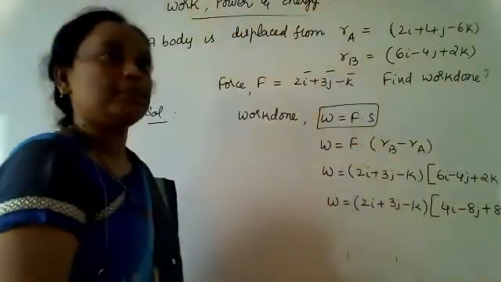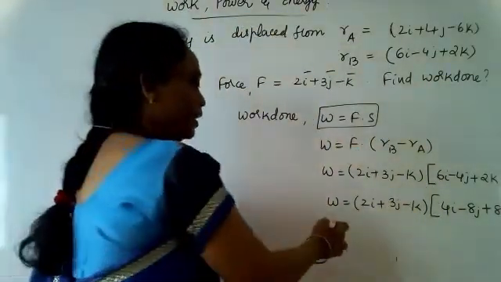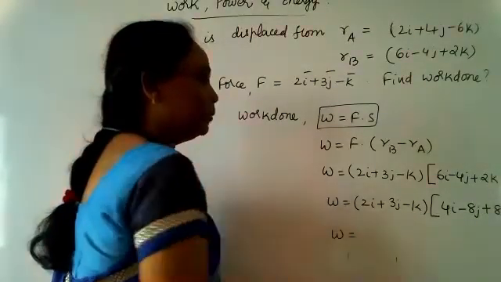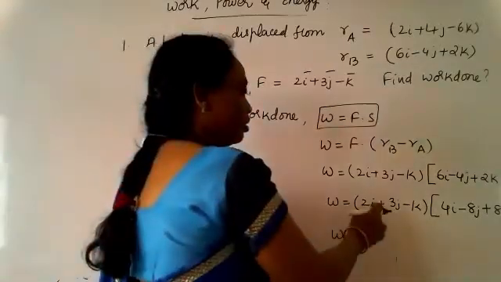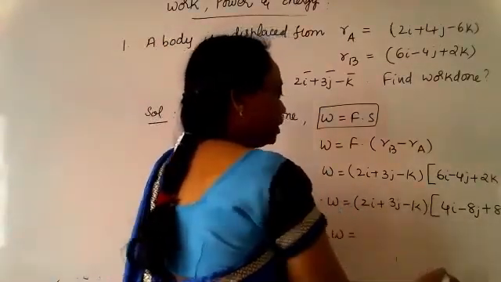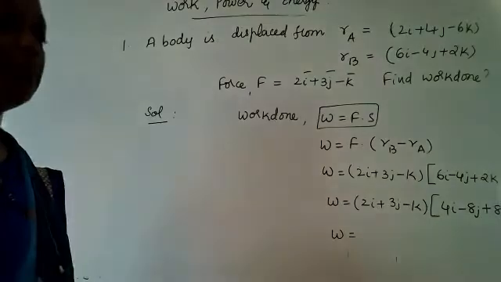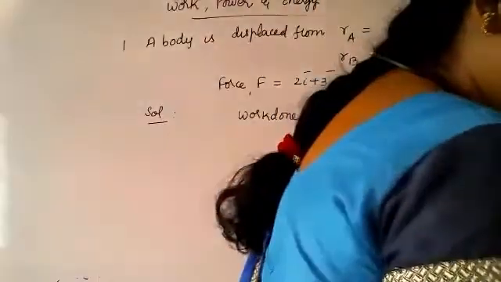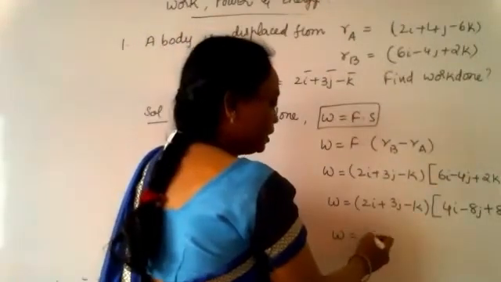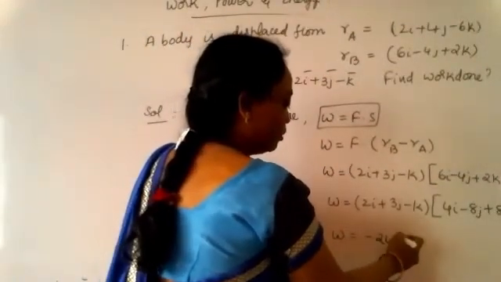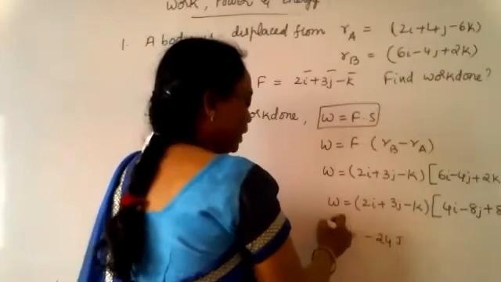So this is the substitution, and W can be written as the dot product. What is the answer for this? Minus 24. Very good. So the answer is minus 24 joules. So work can be written in joules.